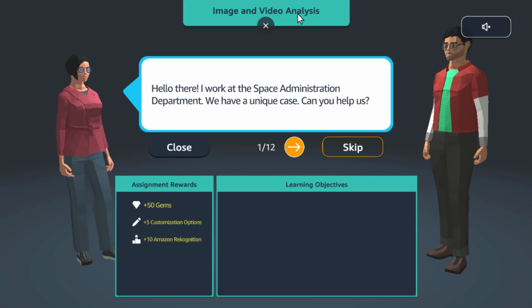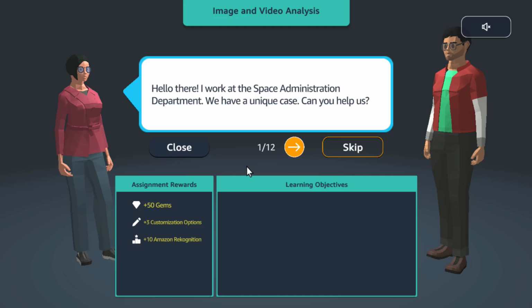Each quest or project title is displayed here. They are going to explain their problem, and as a machine learning engineer, we are going to give them a solution. Sometimes they will ask us to build a demo version of it. Sometimes they will ask us to implement the solution, and then we will deliver it to them. So how do we do it? We will have a lab, and in that lab we'll implement it and give it to them. So let's find out what is going on.